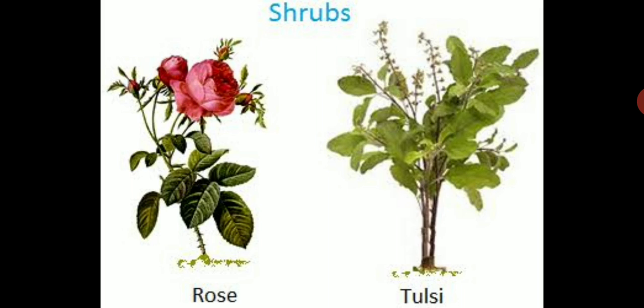Right? You can see rose and tulsi. What type of plants are they? They are different from the trees. So you can easily identify that these are shrubs. These are not trees.